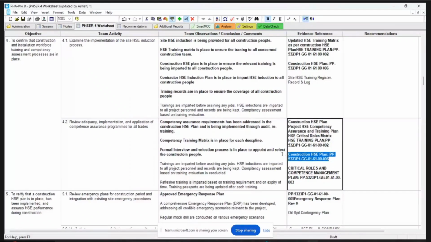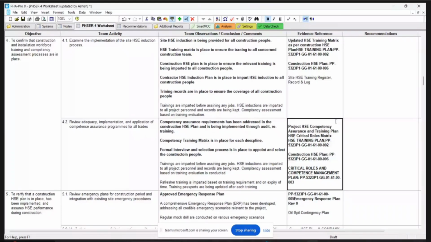Sir, construction HSE plan, project competency assurance and training package, are all in the same document or in one document only? No, competency assurance we have separate. HSE critical roles competency assurance is a separate one. Then in the construction HSE plan, you should have a separate document number, or else you remove the first line. Already you have mentioned it in the second line. Construction HSE plan, you remove it.